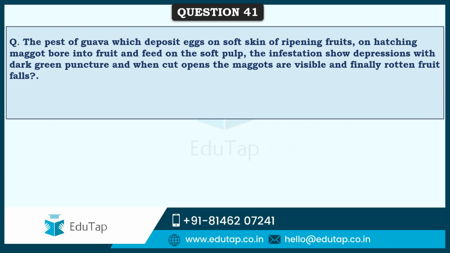So friends, what is that pest of guava which deposits its eggs on the soft skin of ripening fruits, and on hatching the maggot bores into the fruit and feeds on the soft pulp, and the infestation shows depressions with dark green punctures, and when cut open the maggots are visible, and finally the rotten fruit falls. And this particular pest of guava is fruit fly.